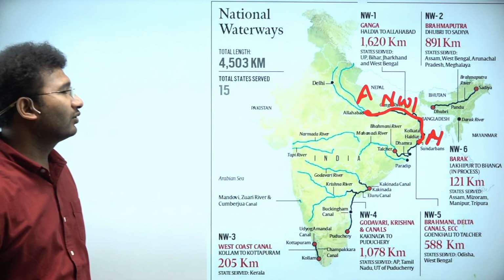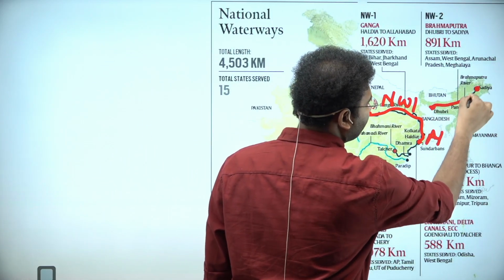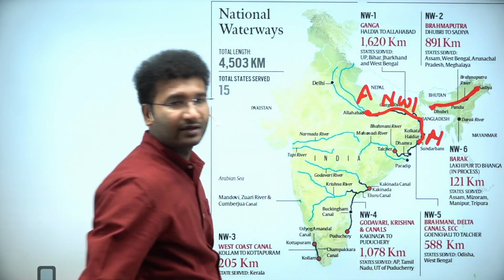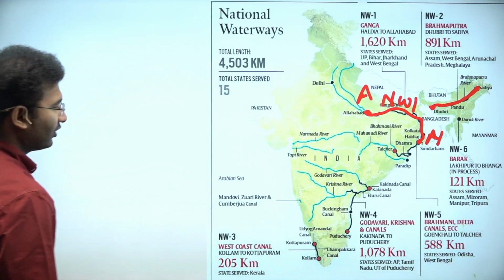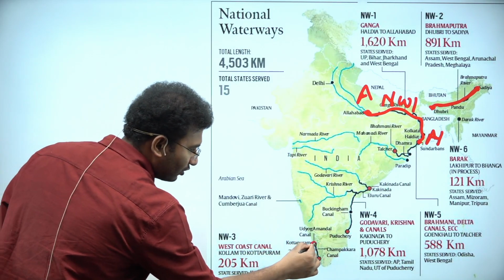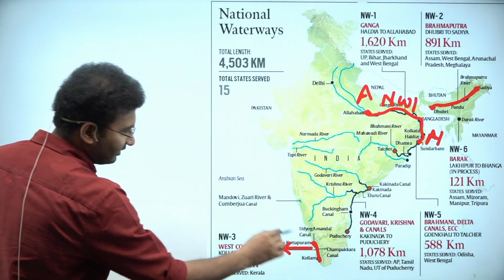Right? Now come to National Waterway 2. It is Sadia to Dhubri in Assam on the river Brahmaputra. Right, this is National Waterway 2. Come to National Waterway 3. It is Kottapuram to Kollam. Okay, Kottapuram to Kollam in Kerala.